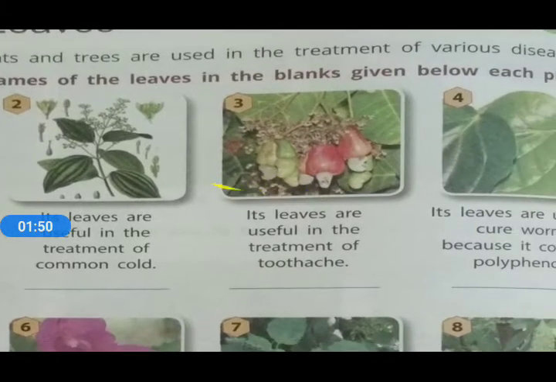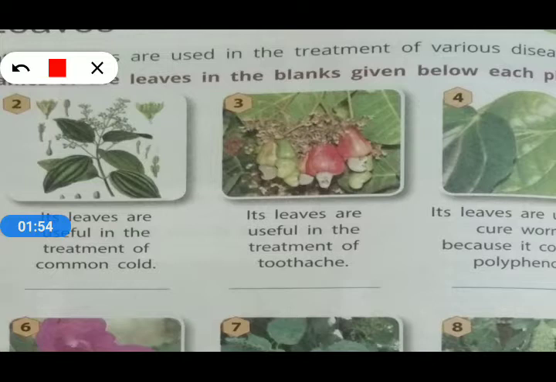The third one has been given to you. Its leaves are useful in the treatment of toothache, and it is a very common nut. The name of the leaves is cashew.